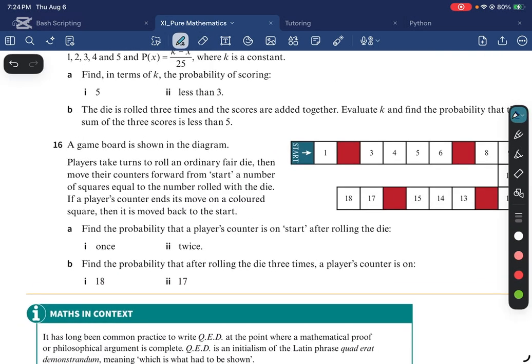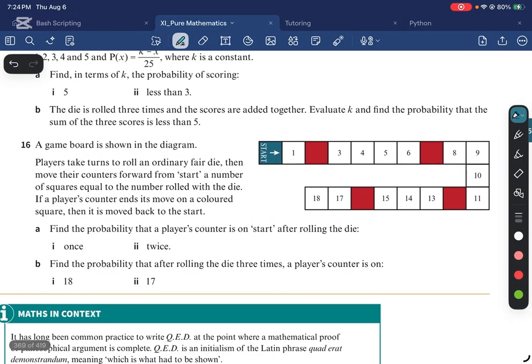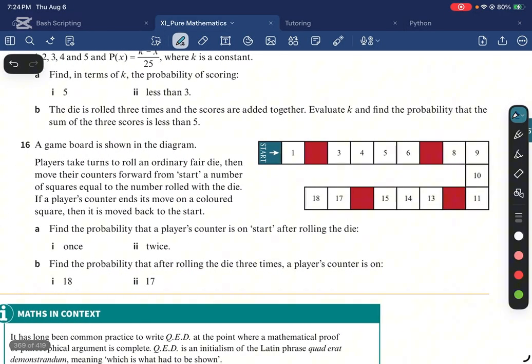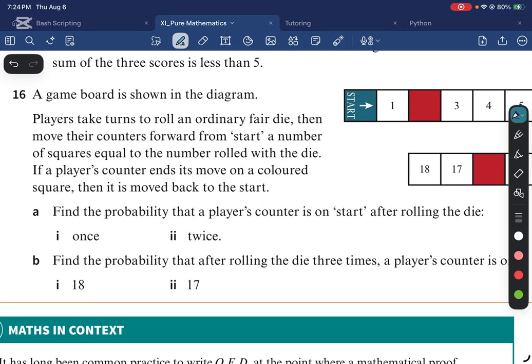So a board game is shown on the diagram. It's just like snakes and ladders. They roll a fair die and then move their counters forward from the start. If you somehow land on the colored square, then you go back. Find the probability that the player's counter is on the start after rolling the die once.